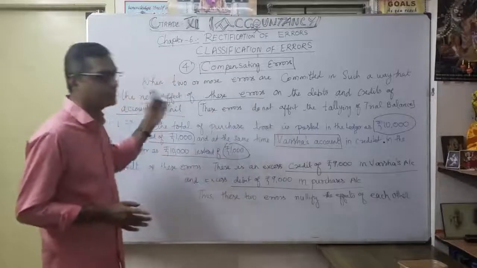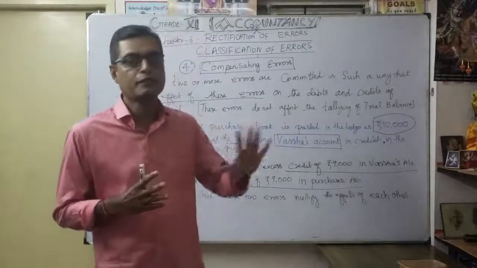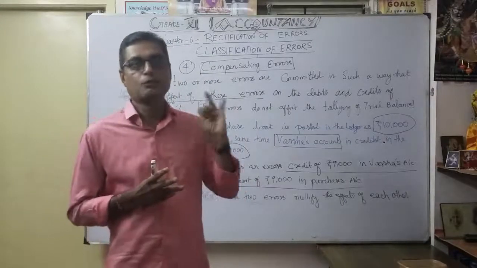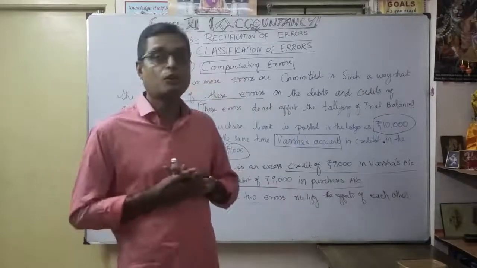Now you have understood this discussion about compensating errors. We have now discussed the four types of classification of errors. One is error of commission, error of omission, third one, error of principle, and fourth one, very important, compensating errors.